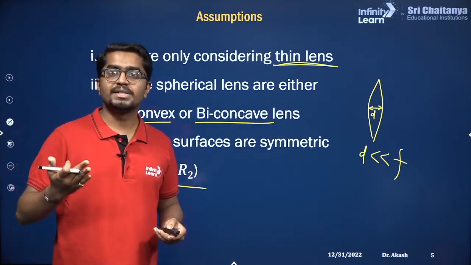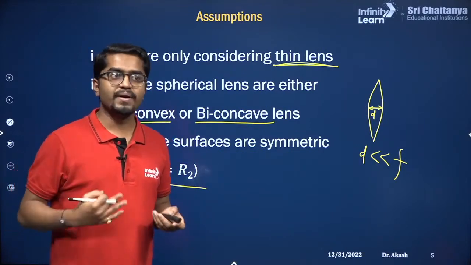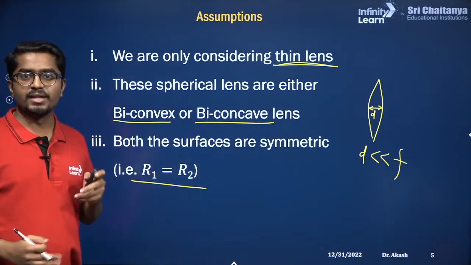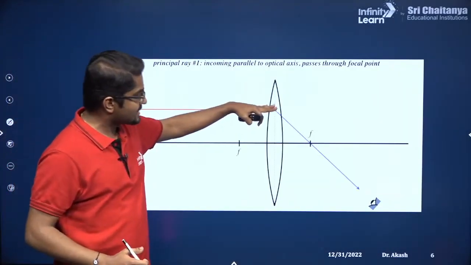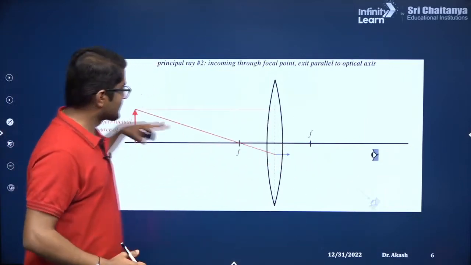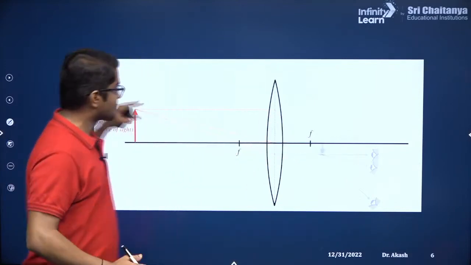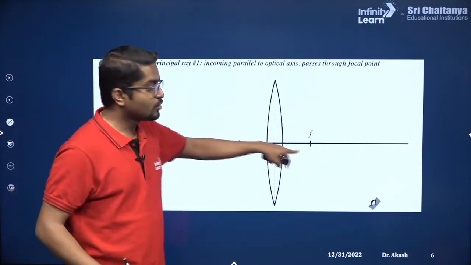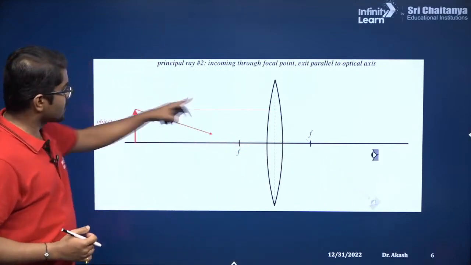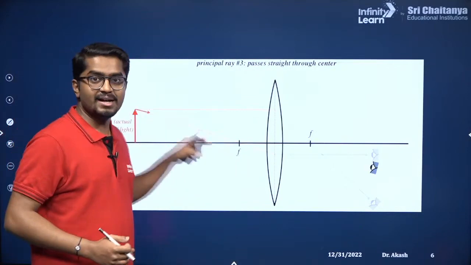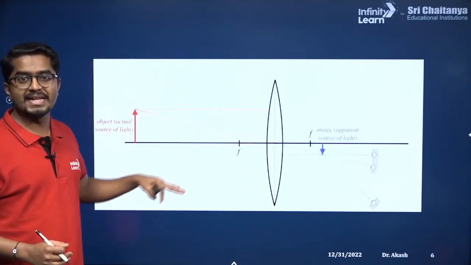General case आप 12th में जाओगे, then you will learn. So these are more complicated and the equation will also be difficult. Okay, we'll study the easier one for now. So there is a first ray parallel to the principal axis. It will refract, pass through the focus. Second ray passing through the focus, it would be parallel to the principal axis. And the third ray, which is passing through the optical center, goes without any deviation. फिर से देखना है, first ray, second ray and the third ray. Just remember this figure for the convex lens.